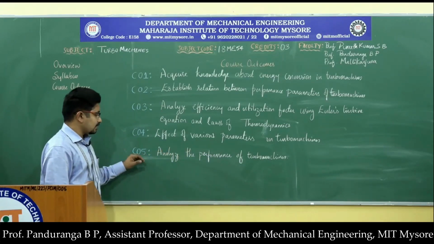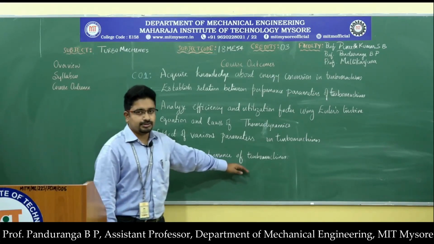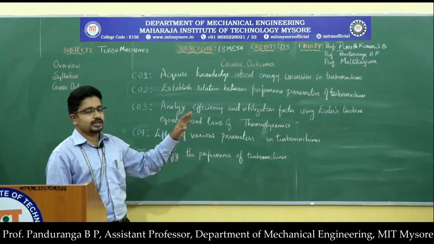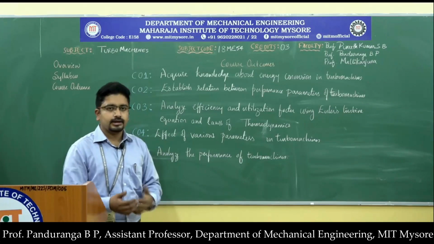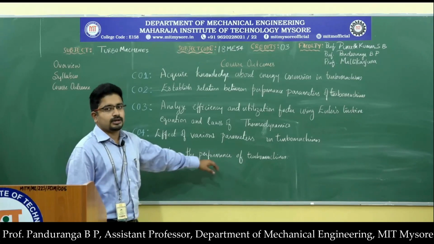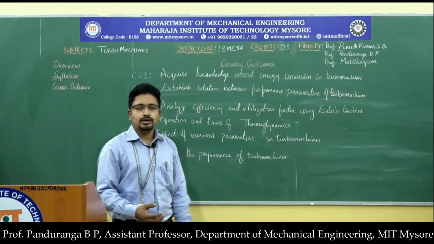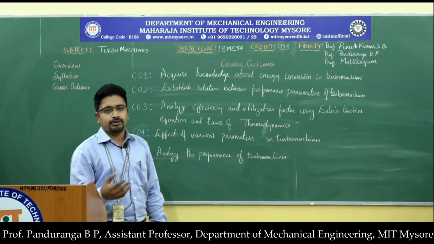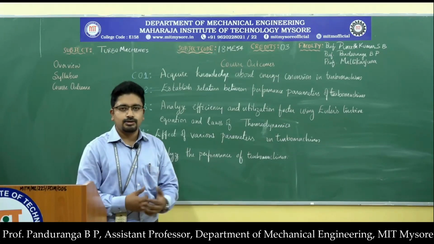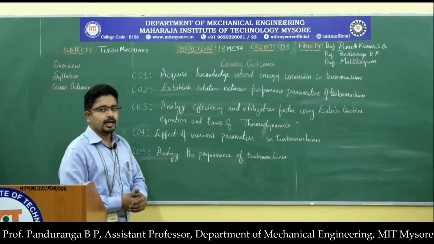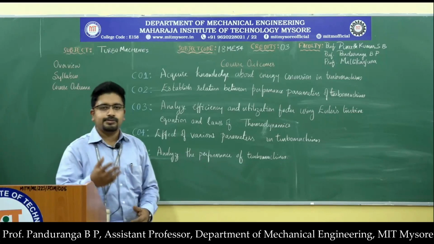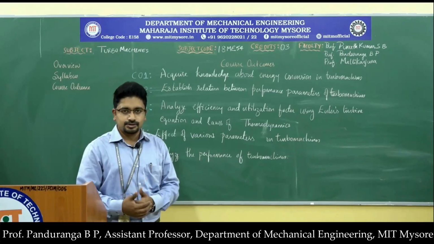And the last course outcome is analyze the performance of a turbo machine. So by studying all the parameters and the efficiency and the utilization factor and other processes, you will be able to analyze the performance of a turbo machine, and you will be able to find out the power output from a turbo machine or the efficiency, or you can suggest how to increase the efficiency of a turbo machine by the end of this course. So these are the 5 course outcomes that you will be able to achieve by the end of this course.